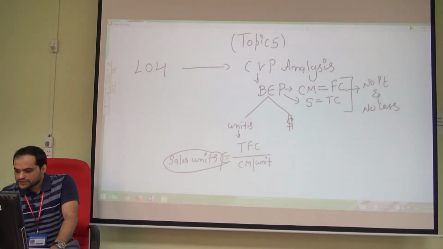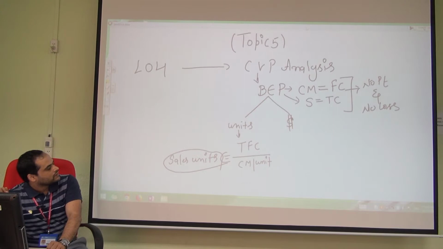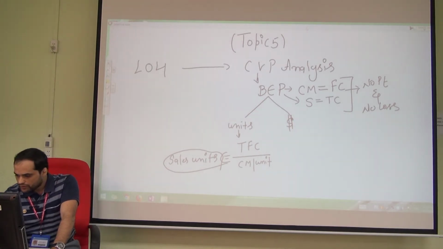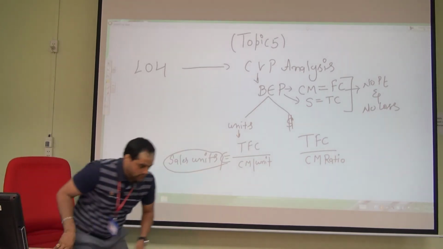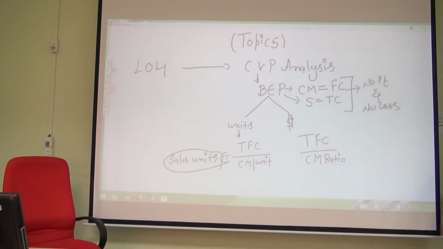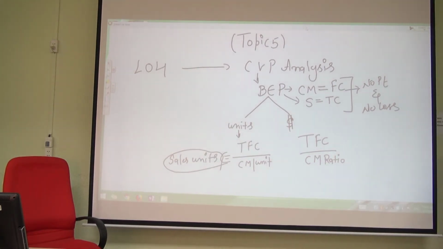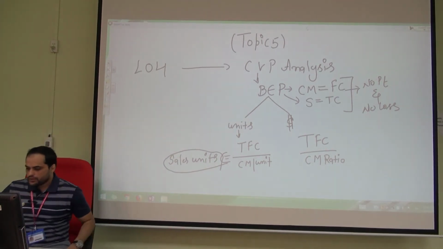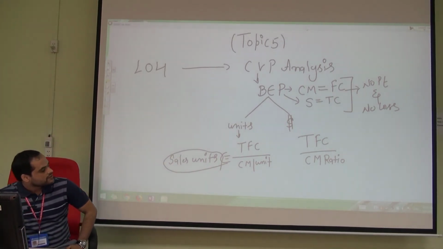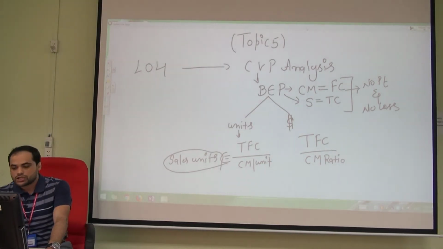Second is break-even in dollars. The formula for break-even in dollars is total fixed cost divided by contribution margin ratio. How do we calculate the contribution margin ratio?